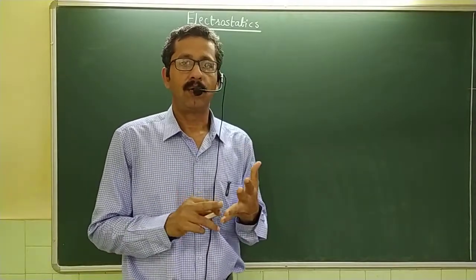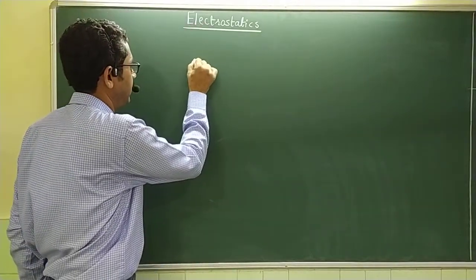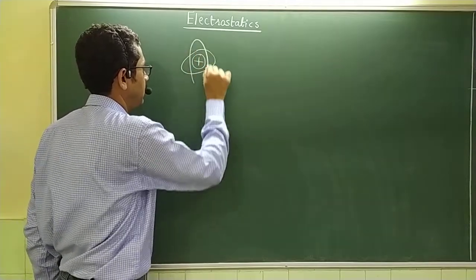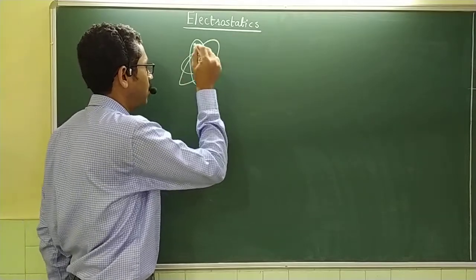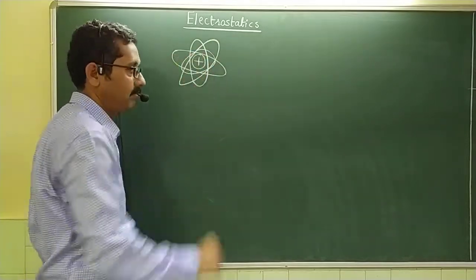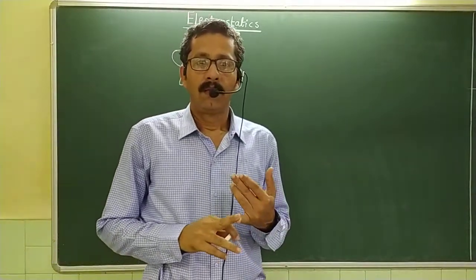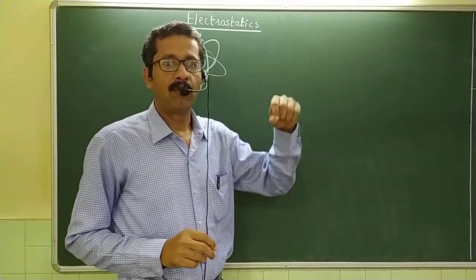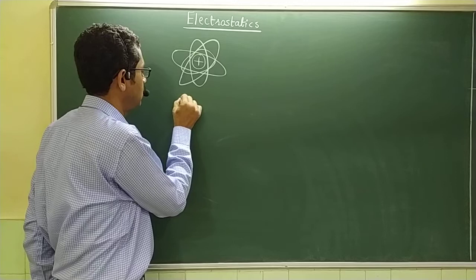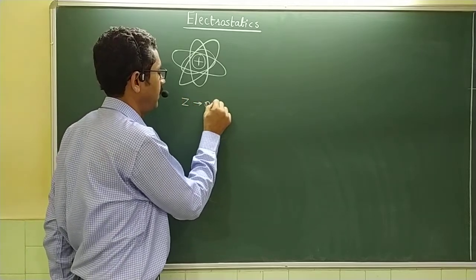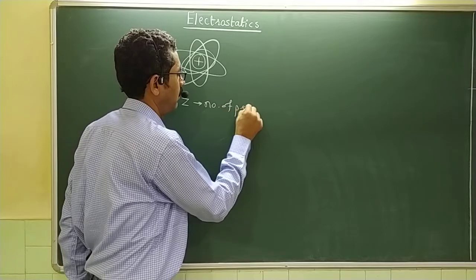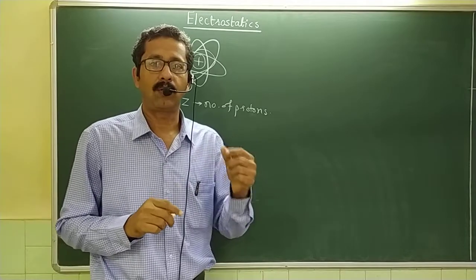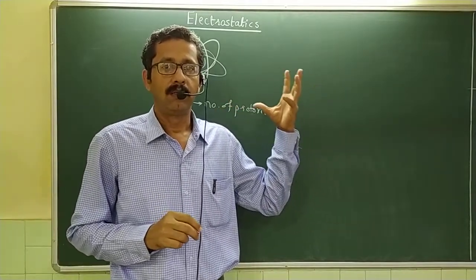An atom is consisting of a positively charged nucleus at the center, and negatively charged electrons are revolving around it in the circular orbit. That is the structure of atom we all have been speaking about. That positively charged nucleus has Z number of protons, which we call the atomic number. So Z number of protons will be there inside the nucleus, whereas an equal number of electrons are revolving around the nucleus.